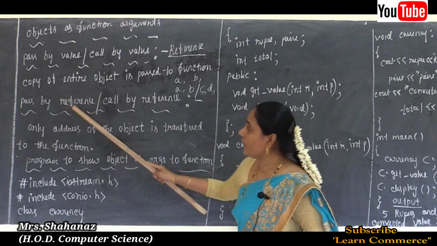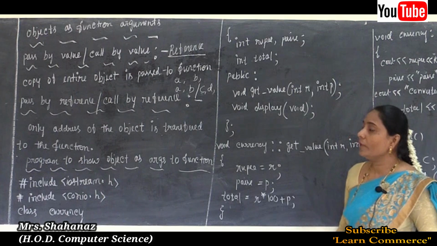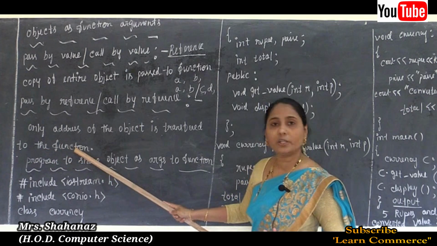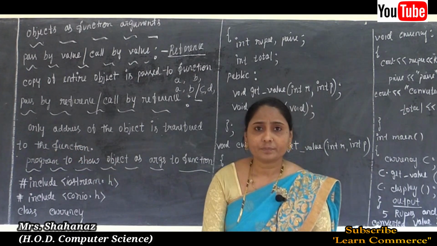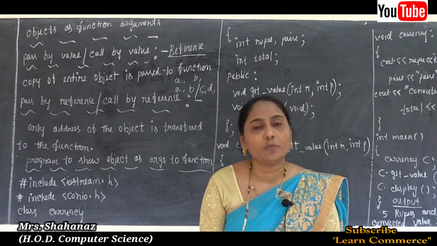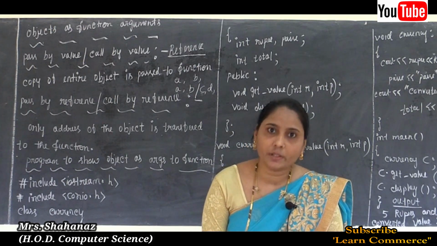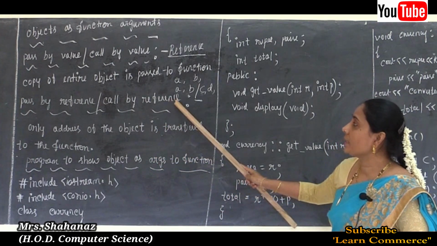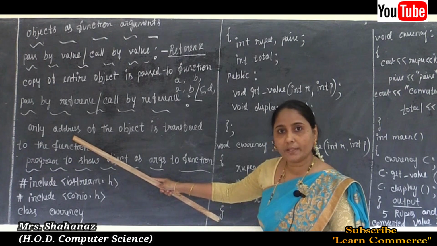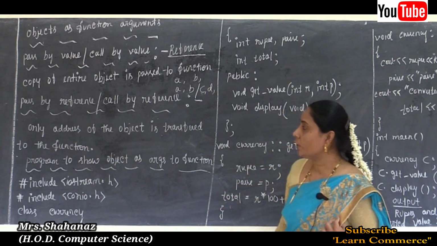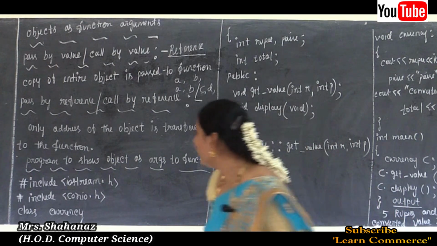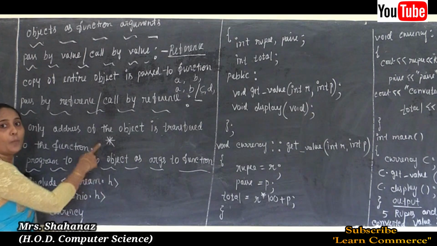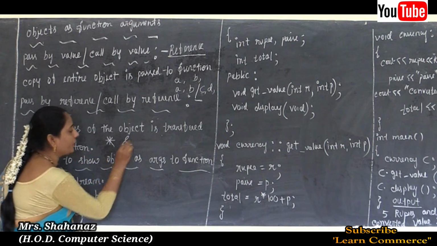Now, pass by reference and call by reference. We know that only the address of the object is transferred to the called function. So when the calling function calls the function, the address of the actual parameter is transferred to the formal parameter in the called function using pointers. While transferring an argument's address, we use pointers in this case.